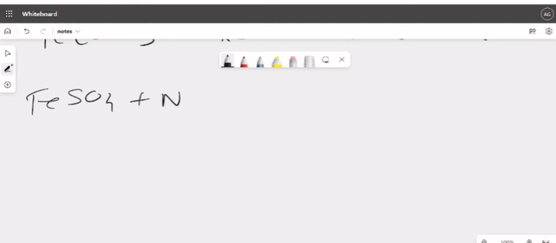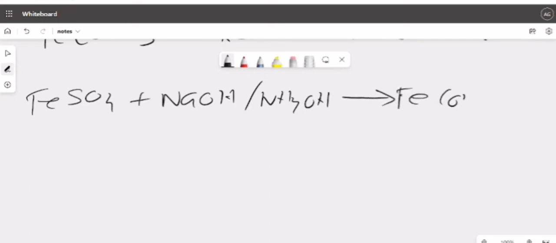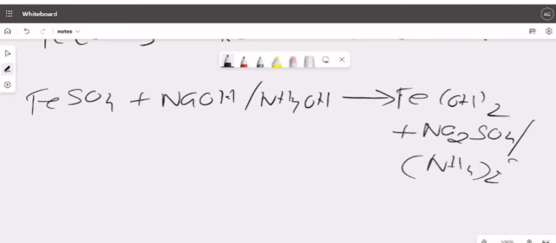FeSO4, if you add it with NaOH or NH4OH, this will give you the same reaction anyways. This will form Fe(OH)2, because here the valency is 2+. Clear? Plus, now it depends. If it is NaOH, then it is Na2SO4. Fine. Now if it is ammonium hydroxide, then it will be (NH4)2SO4. Clear? I am writing the ammonium reactions as well simultaneously. Understood? Clear?